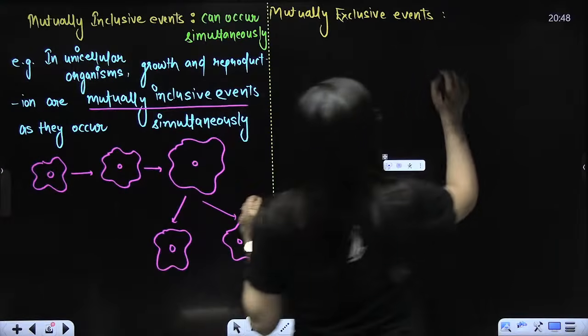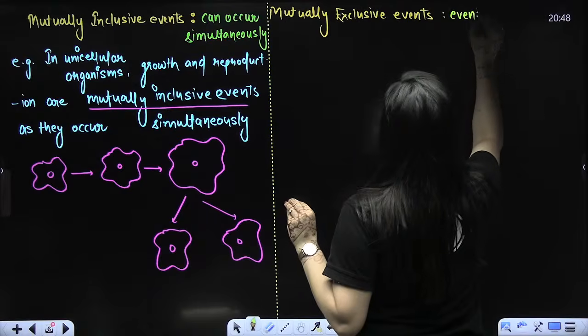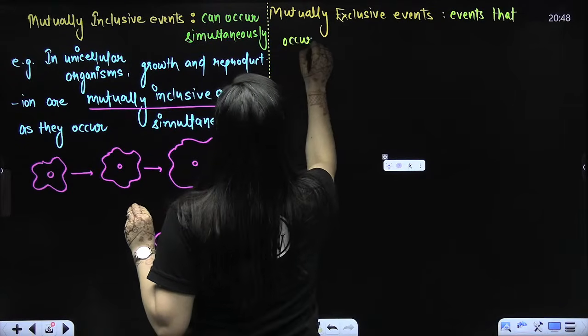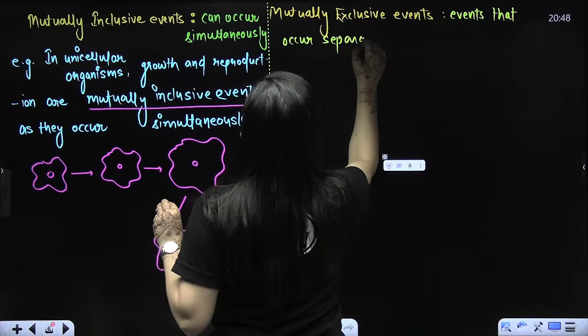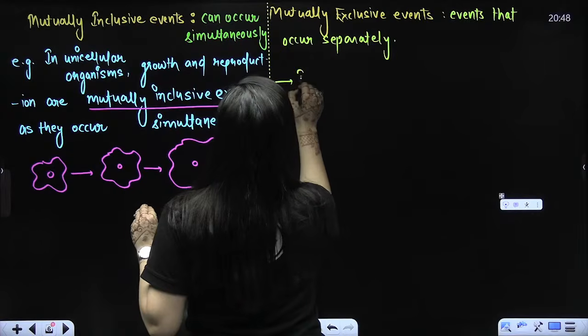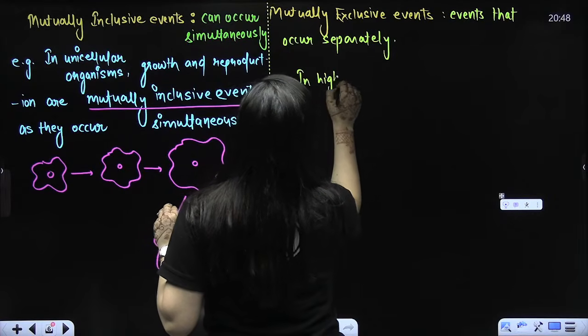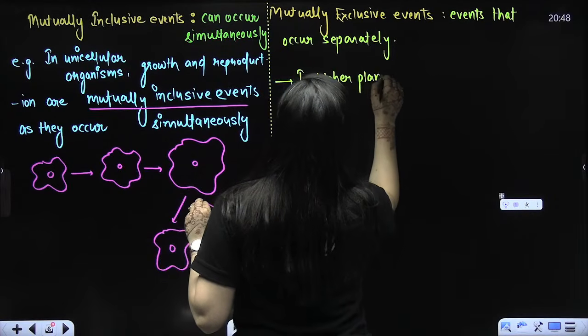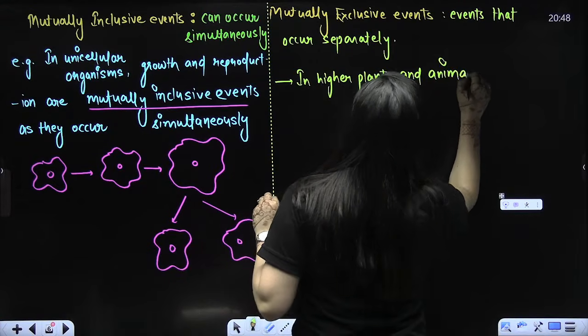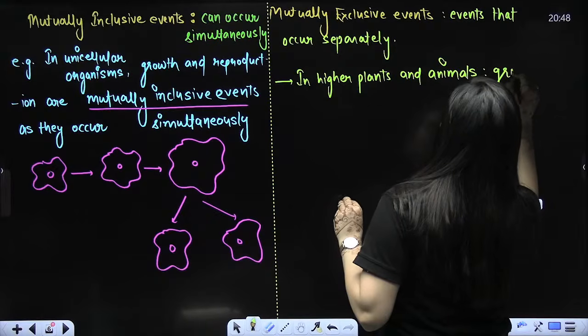Now, mutually exclusive events are events that occur separately. Here, in higher plants and animals, growth and reproduction are mutually exclusive.